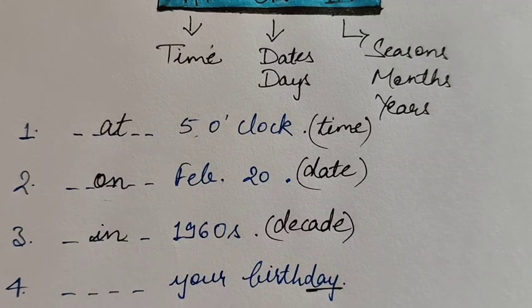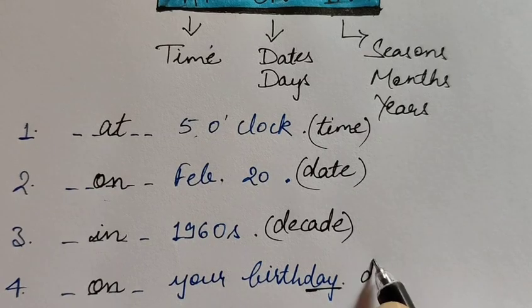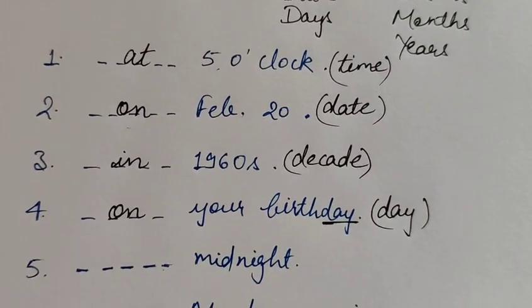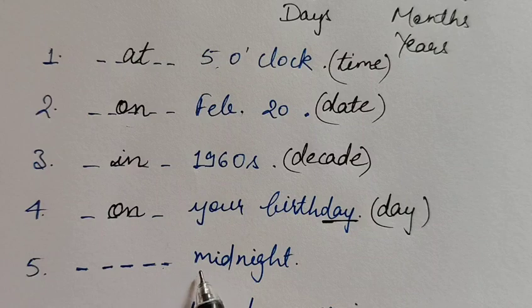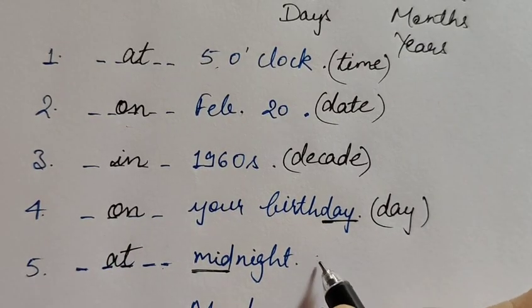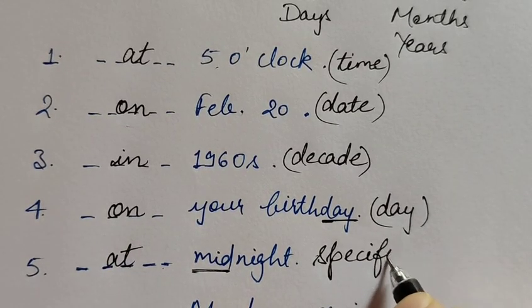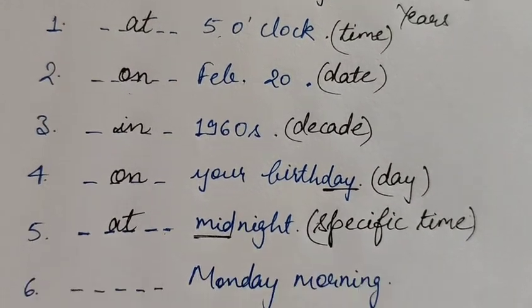Now next is blank your birthday. So it's a day. It's an occasion, it's a particular day, it's your day. So for days we use on. So on your birthday. Next is blank midnight. If we talk about the particular time of a day, we use at. So for a specific time we use at.